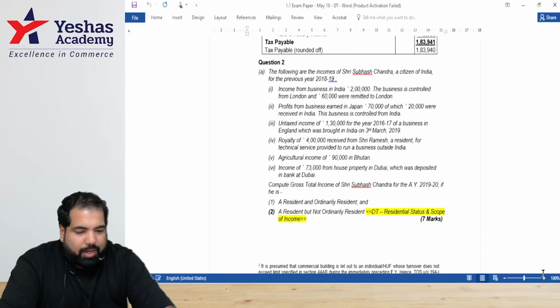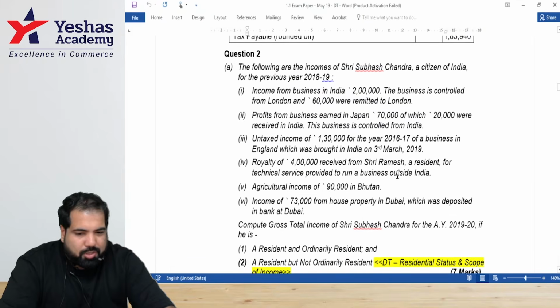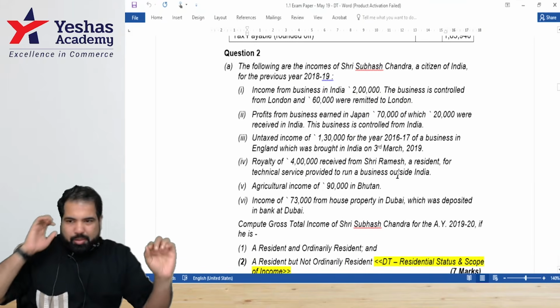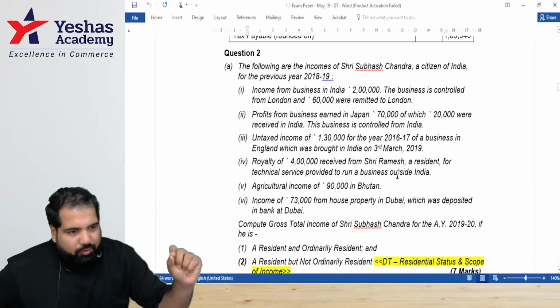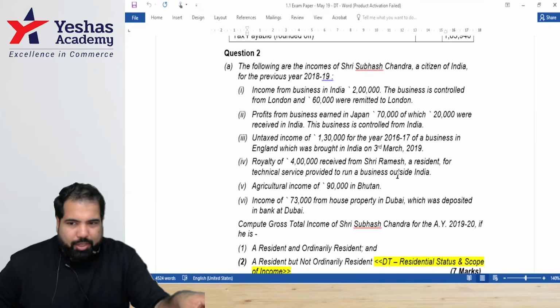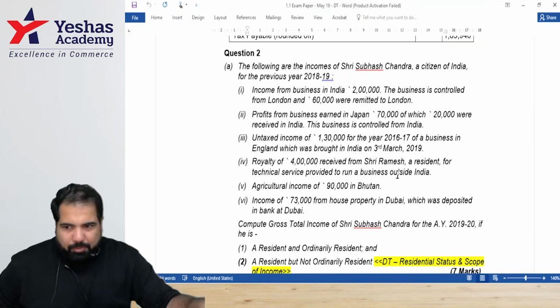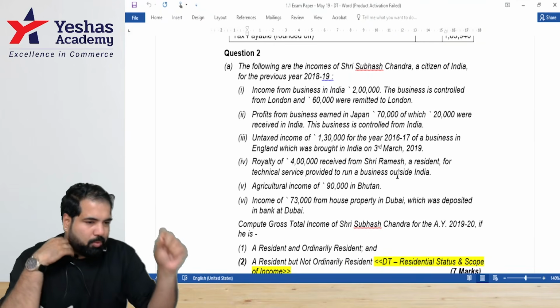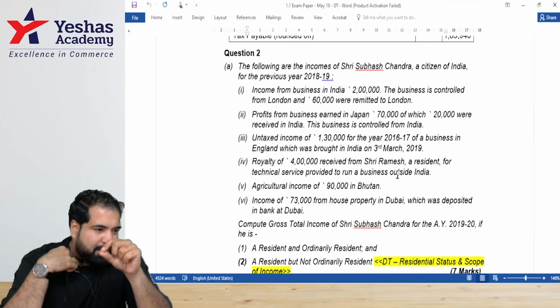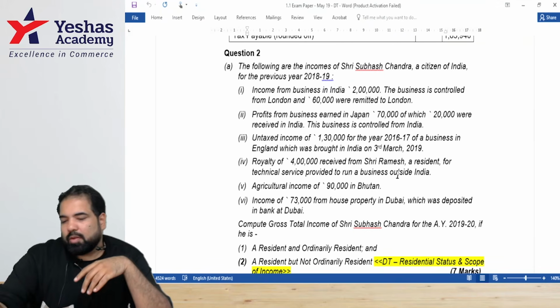Okay. Now, ideally, guys, when you solve a question like this, you have to have a rough paper. Even if you're reading it, you have to have a rough paper. And that's why you will take your books now. I'll tell you what to do. Your rough paper and your fair copy will all be in one book only, guys. So if you have a handwritten book, write the heading, the chapter's name, residential status and scope of income.